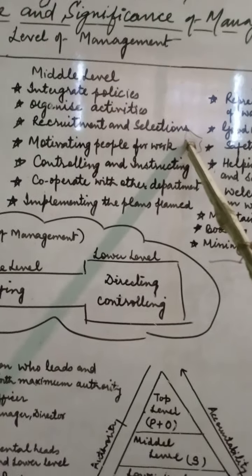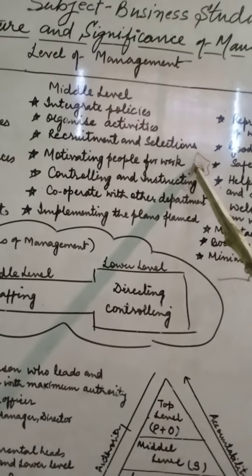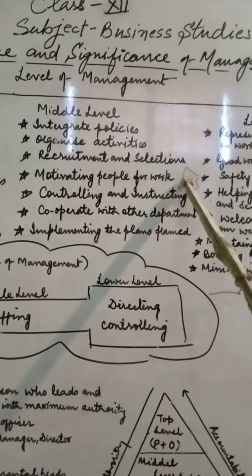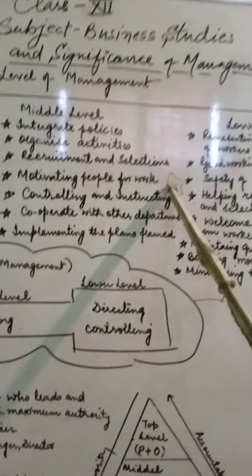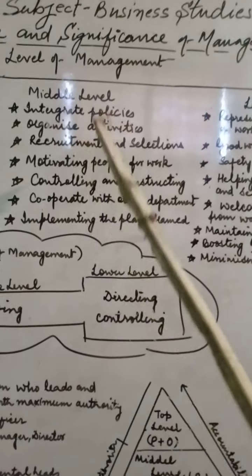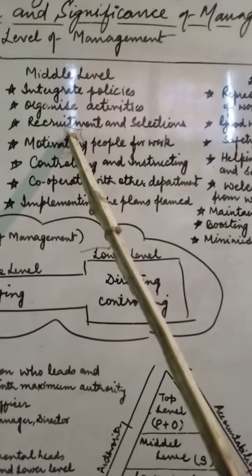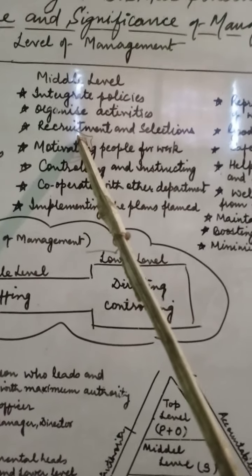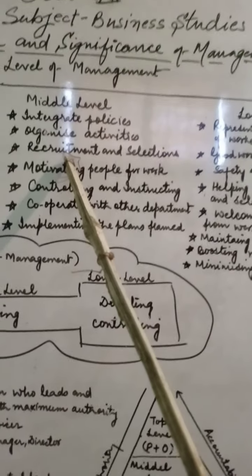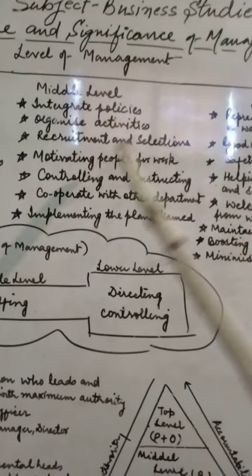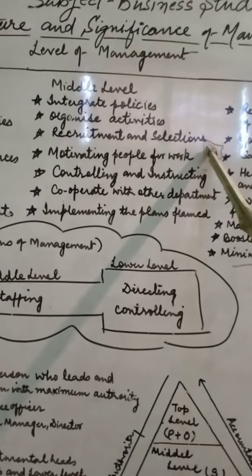Now for procurement of the task, every organization requires a group of people, persons who are competent to do the work according to the plans and policies. So they are very much helpful for the recruitment. Then they concentrate on the recruitment process, where people are selected according to the jobs and the tasks. So this is also a very important duty of the middle level of the organization.